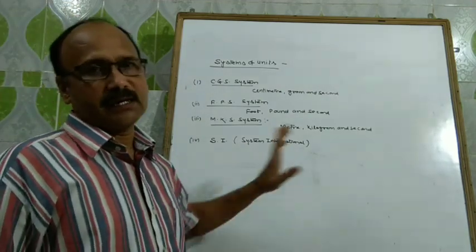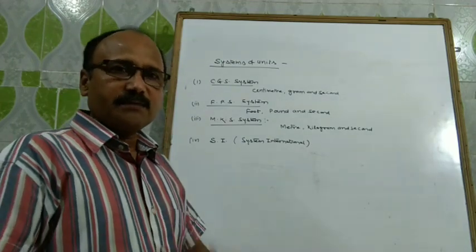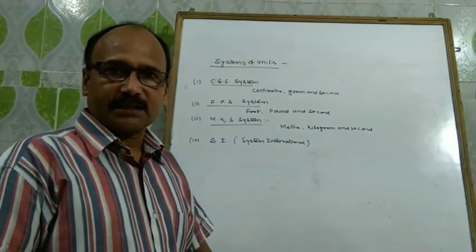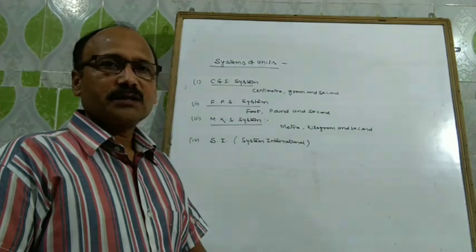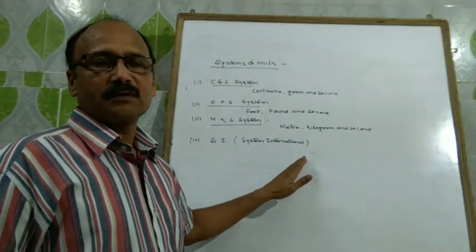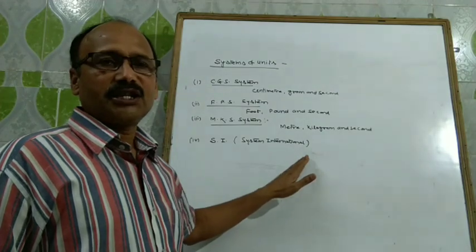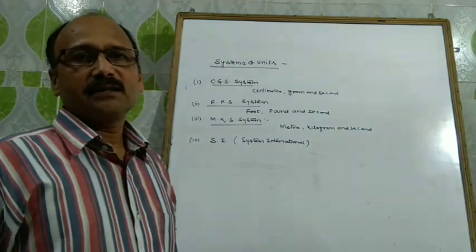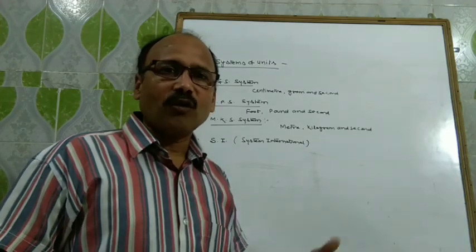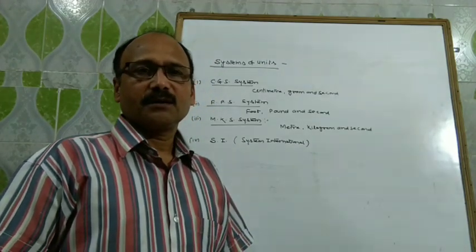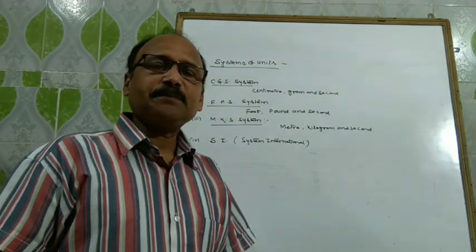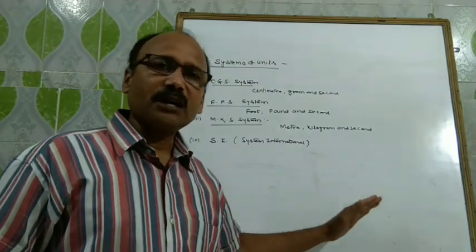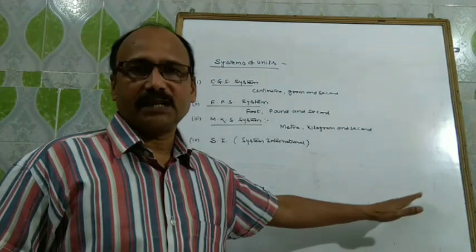Its full form is System International. This system is the modified form of MKS system because in this system the General Conference of Weights and Measures added new fundamental quantities, because for the expression of every physical quantity these fundamental quantities were not sufficient.